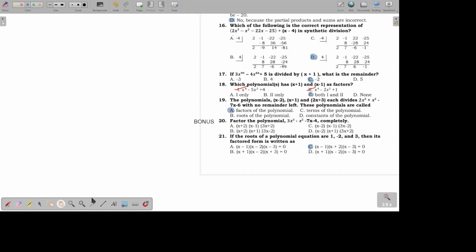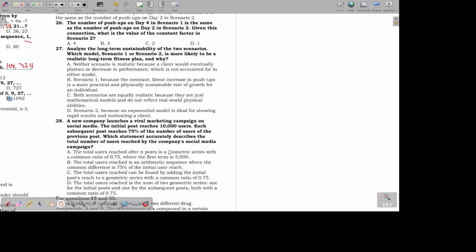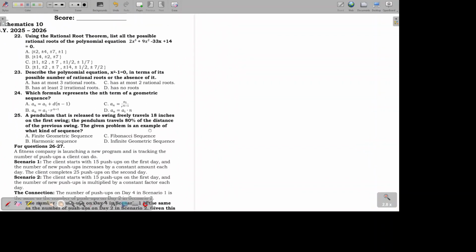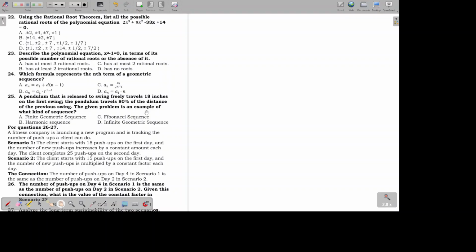Now let's have number 22. Using the rational root theorem, list all the possible rational roots of the polynomial equation 2x cubed plus 9x squared minus 33x plus 14 equals 0. So the rational root theorem states that the only possible roots are given by the last term and the leading coefficient, or the ratio of the two. So let's see the P, or the last term. The last term is 14.